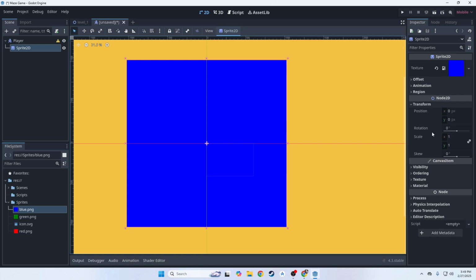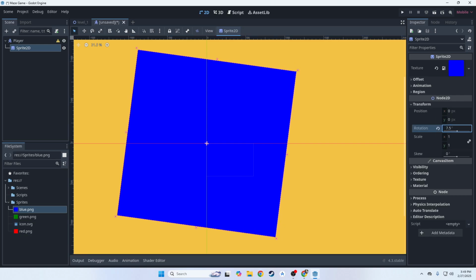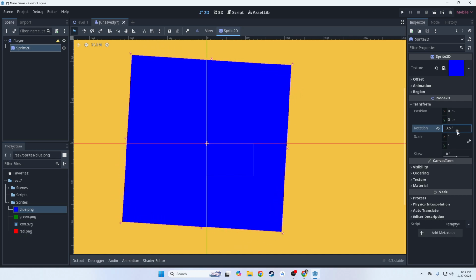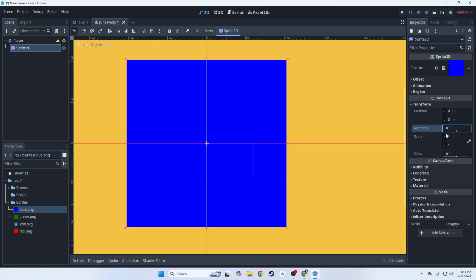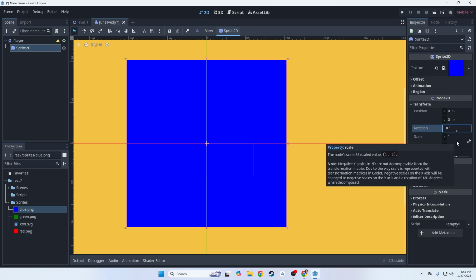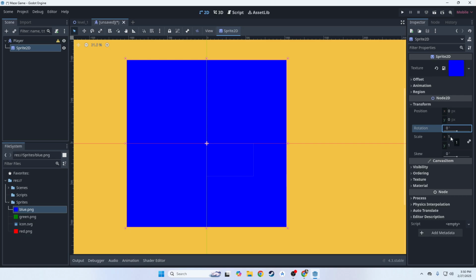But here we have position, we have rotation, meaning we can rotate this shape. Okay, I'm going to go back to 0 there. And we have scale. Scale is what we're looking for. Scale is the size of something. So I'm going to change this to something way smaller than it is. Right now, this is its original scale, so it's at 1. I need a much smaller number than 1.